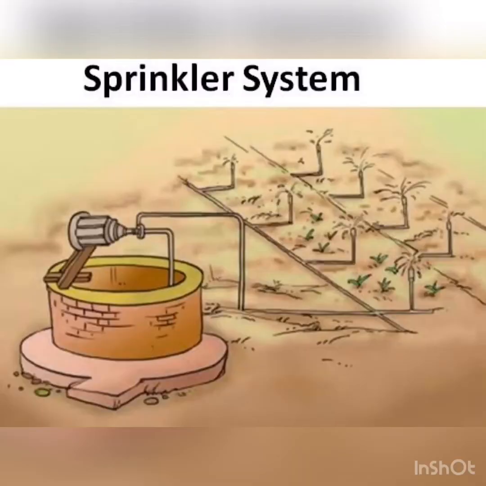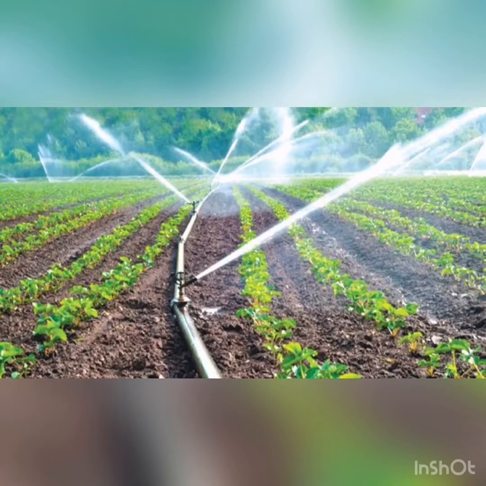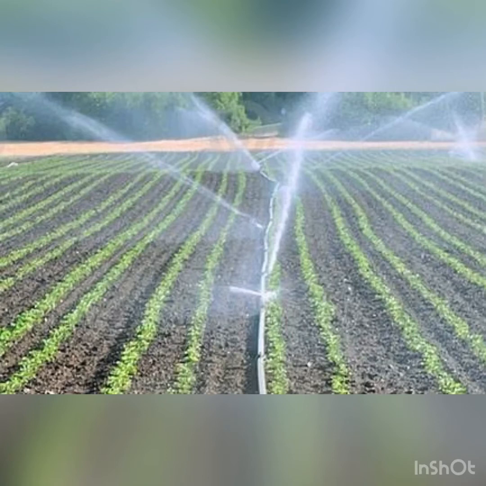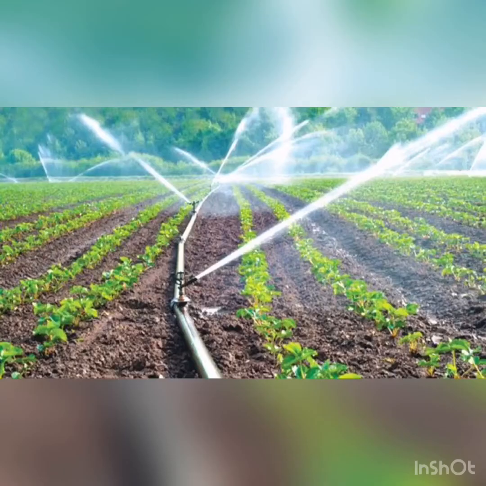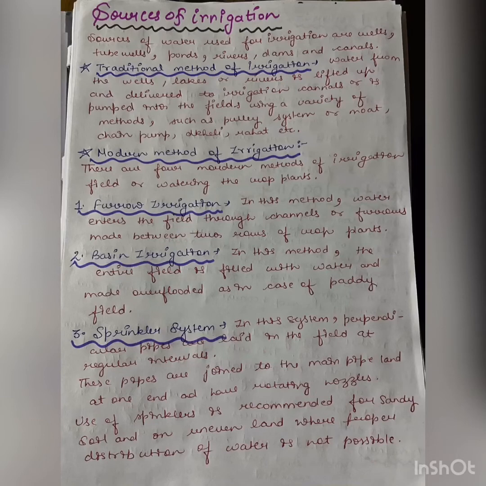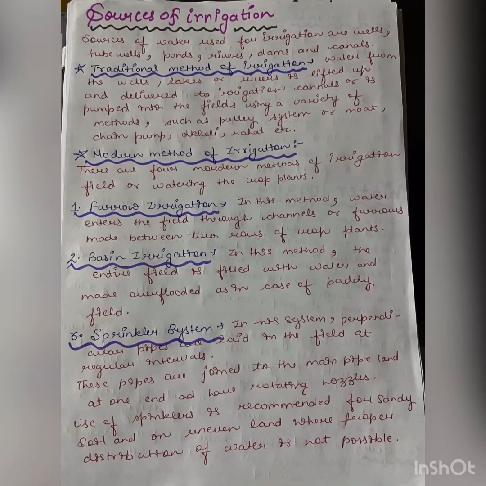Now we will discuss our next term, that is the sprinkler system. In this system, perpendicular circular pipes are laid in the field at regular intervals. These pipes are joined to the main pipeline at one end and have rotating nozzles. The use of a sprinkler is recommended for sandy soil and on uneven land where proper distribution of water is not possible.